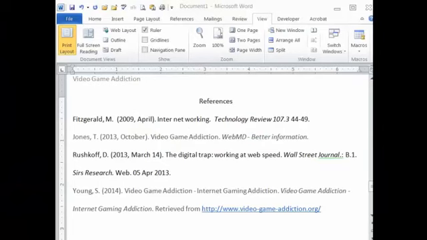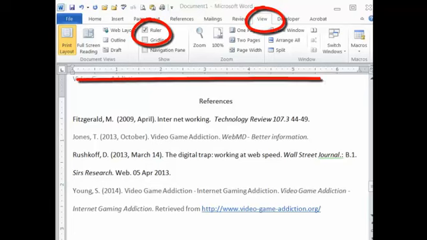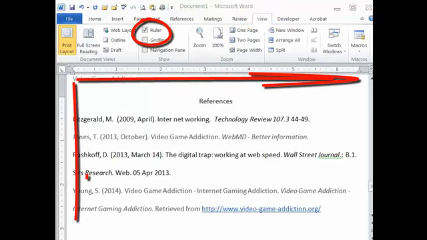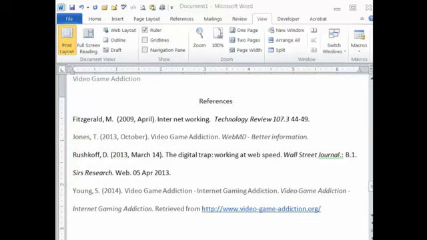I also wanted to show you how you can do the hanging indent for your references, because that's important too. If you will go to your view ribbon and make sure that the ruler is turned on, then you can see it horizontally across the top and vertically down the side. Once you turn it on one time, it should be there all the time, and I just work with it all the time.